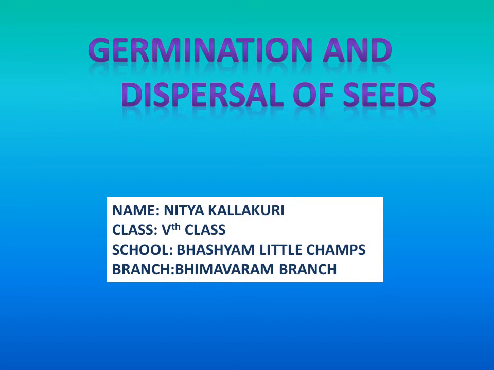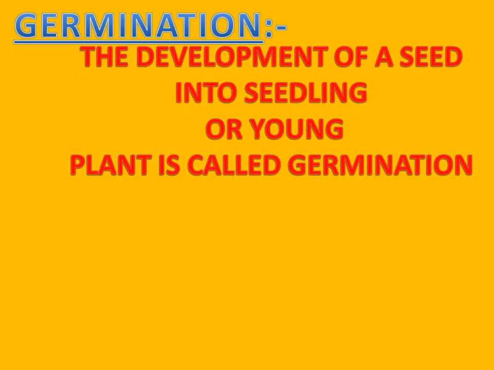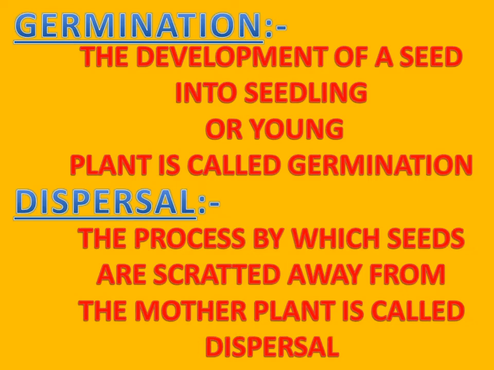Today our topic is about germination and dispersal of a seed. Germination. What is the definition of germination? The development of a seed into the seedling or young plant is called germination. Dispersal. What is the definition of dispersal? The process by which seeds are scattered away from the mother plant is called dispersal.